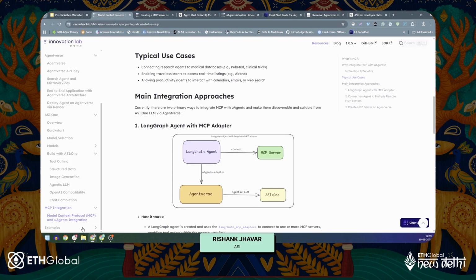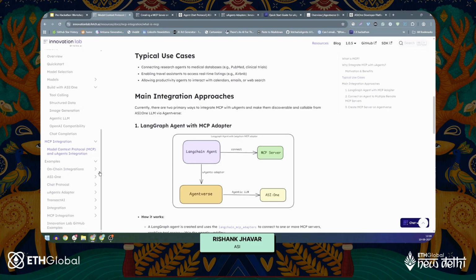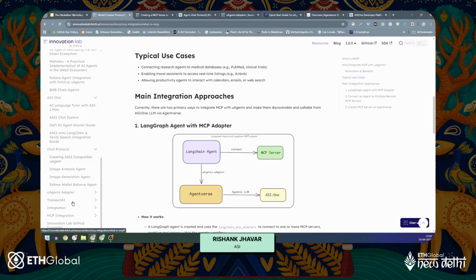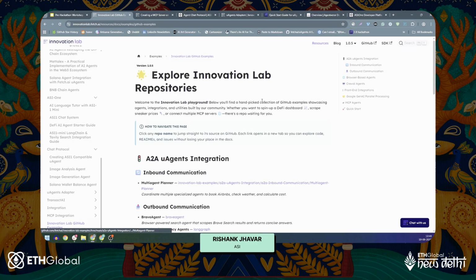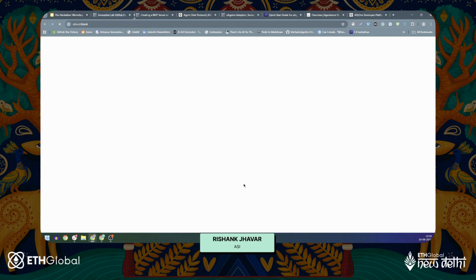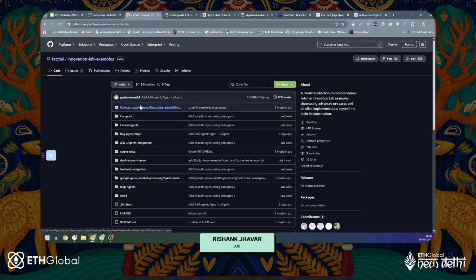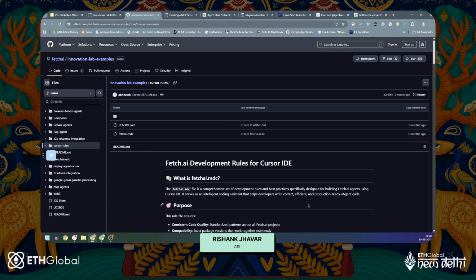And last but not the least are the examples. We have so many examples here that you can just go through and understand everything yourself. Something that I find really useful are the Innovation Lab GitHub examples because we have a direct repository. By the way, if you're on here, it would really help us if you star this repo. We have the Innovation Lab examples repo that has a lot of examples that you can read directly. Also, by the way, if you want to really do a cheat code in this hackathon, we have Fetch development rules for Cursor IDE as well. Just something to think about.